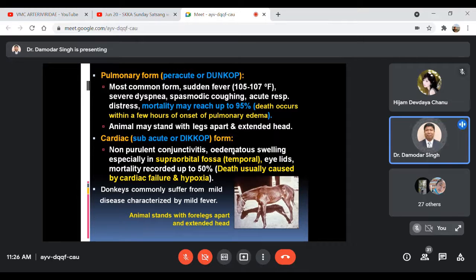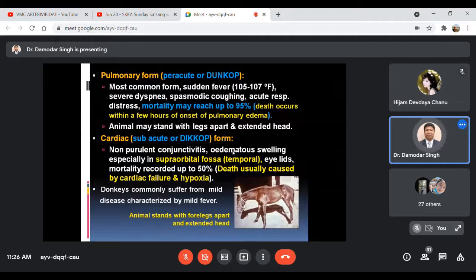That is acute respiratory distress. Mortality may reach up to 95%, as I have already shown in the table. Death of the affected animal occurs within a few hours after the onset of pulmonary edema.